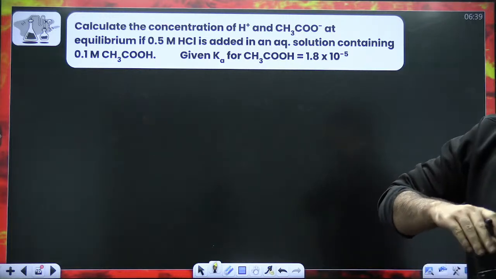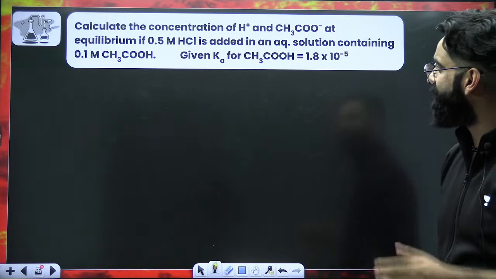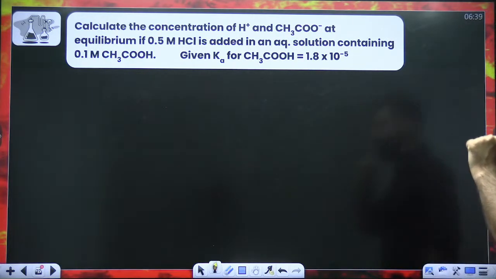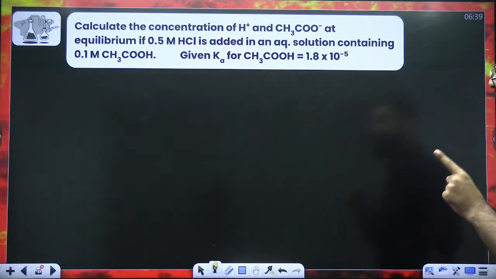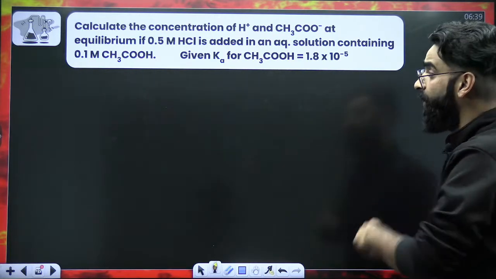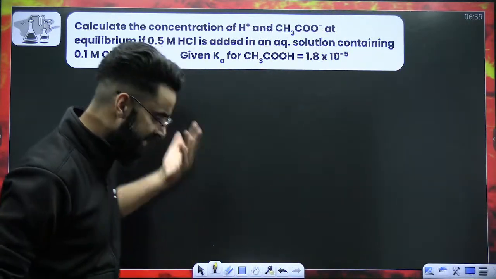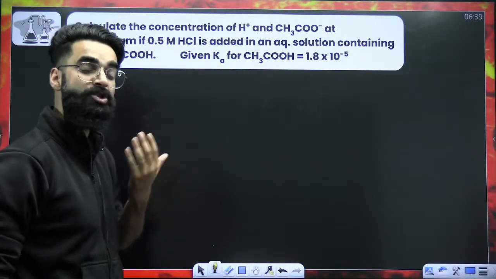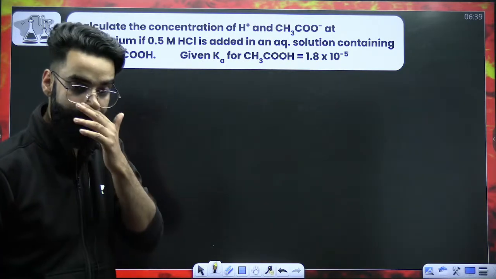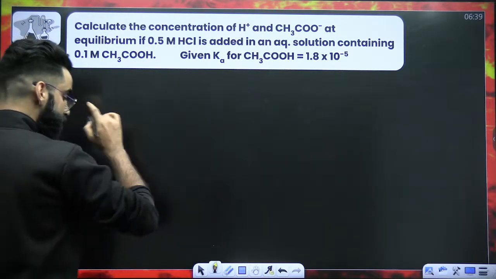Look at this question now. Look at one more question. Calculate the concentration of H positive and CH3CO negative at equilibrium, if 0.5 molar HCl is added in an aqueous solution containing 0.1 molar CH3COOH. Similar pattern of question. Let's give it a try. Let's try to understand this common ion effect a bit more in detail now, right? By solving this question, absolutely everything will be clear.